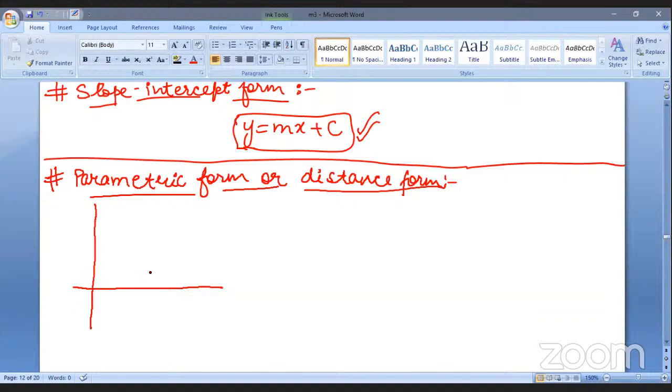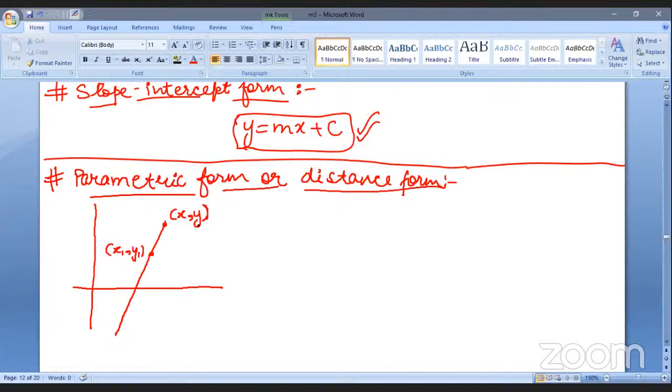Here we have the Cartesian plane, right? Here we have a line. Now what is happening here? Say for instance, this particular point on this straight line has coordinates x comma y, right? And there is one more point on the same line, here, whose coordinates are x1 comma y1.